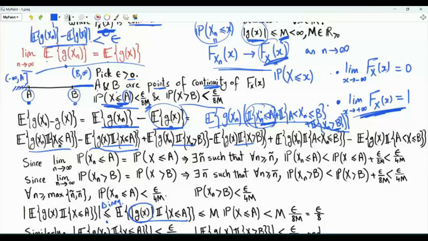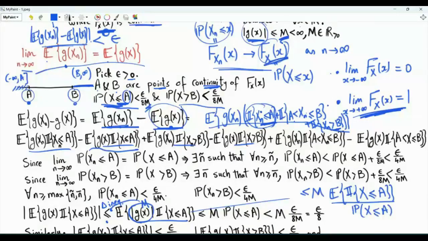This term here, the magnitude of g of x, is less than or equal to big M. We can upper bound this by big M and take it outside the expectation. Then this is less than or equal to big M times the expectation of the indicator that random variable x is less than or equal to a.